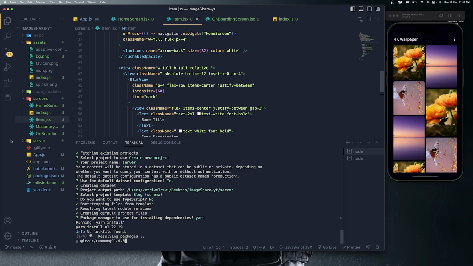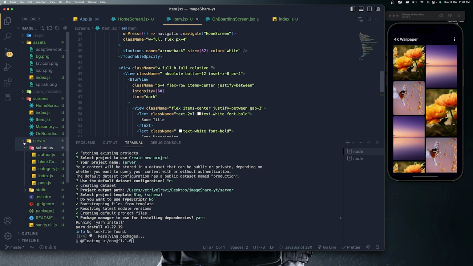Okay, and you can see a new server folder is created. Inside that we have all these schemas which are related to the blog post and everything. Right, it's loading. This might take some time, so please wait until it's successfully downloaded. In this case, I'm going to pause the video and let's continue after the successful installation.